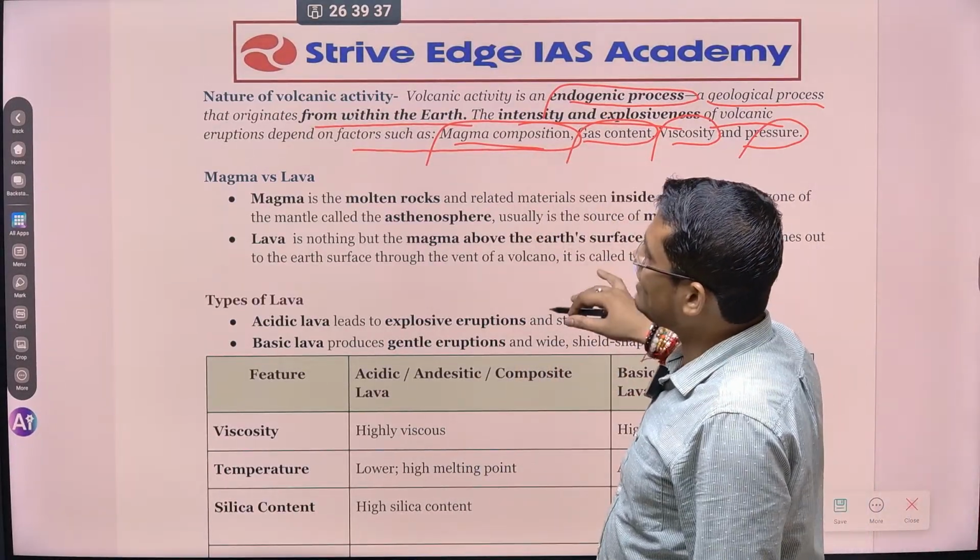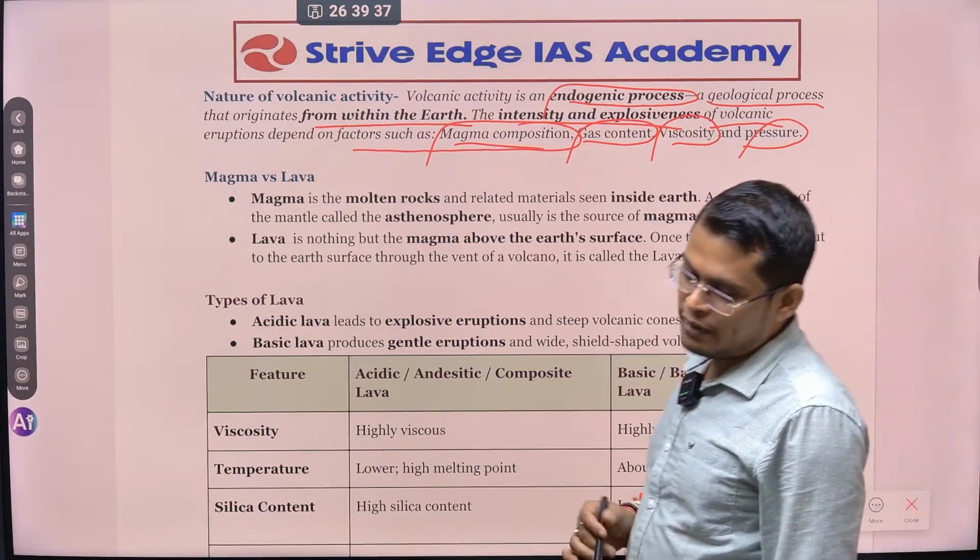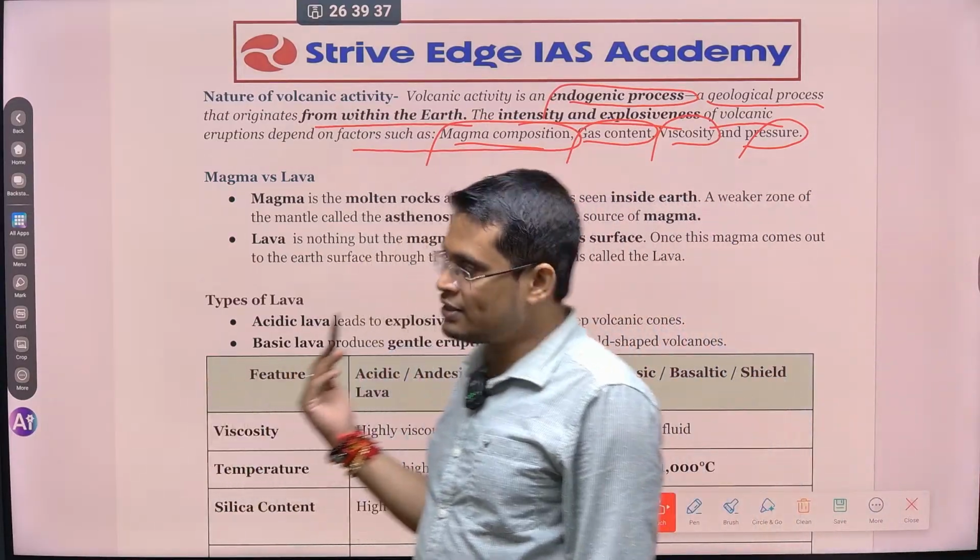ठीक है. So viscosity and pressure, all these things decide the nature of volcanic activity. कोई violent होती है, कोई peaceful होती है. All these things are decided by that.